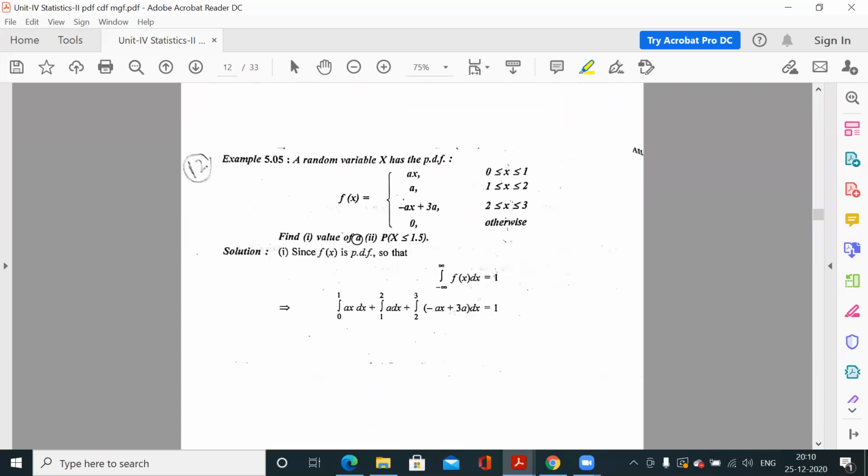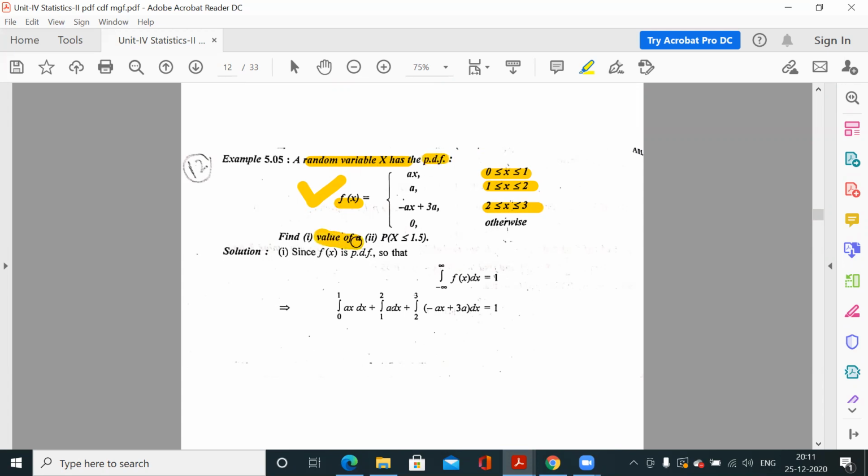Now the same questions are here. A random variable x is given to you. So this is your PDF. Why? Of course, this is your small f(x), and small f(x) represents a PDF. Otherwise you can observe from here also, the x values are given in real intervals, 0 to 1, 1 to 2, 2 to 3. So this is a continuous variable. So for a continuous variable, the probability function is f(x), the PDF. It has been mentioned already that this is your PDF.